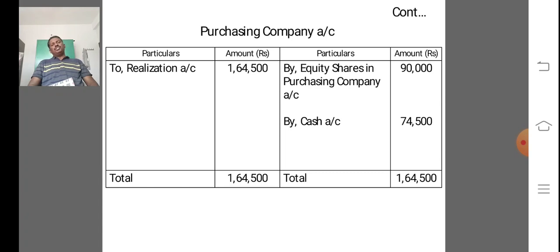And go to discharge column. There are two types of discharge. One is equity shares and another one is cash. So 90,000 discharged in equity shares and 74,500 is discharged in cash. So the total is 1,64,500. Next.